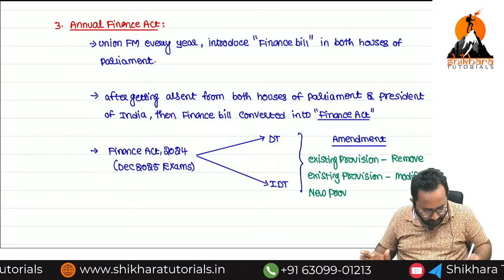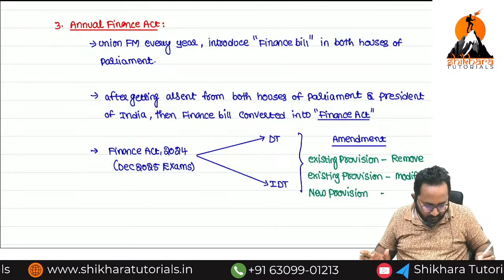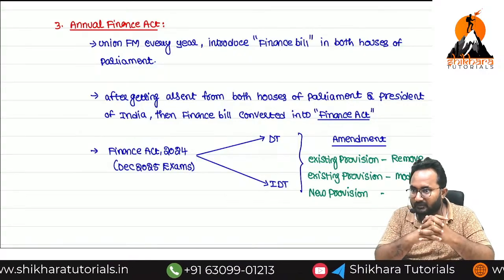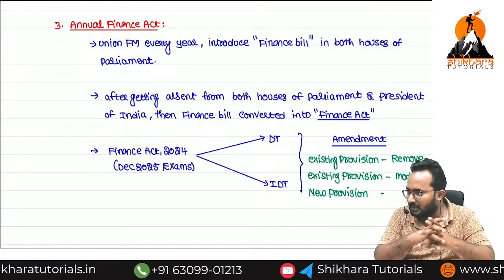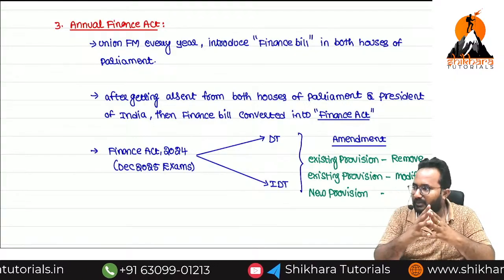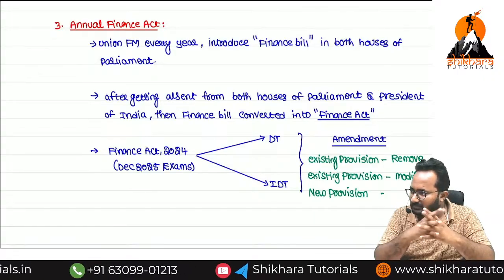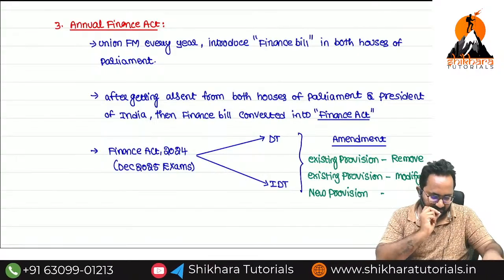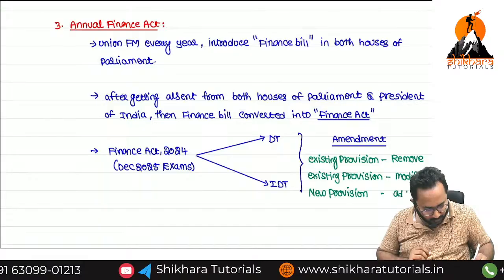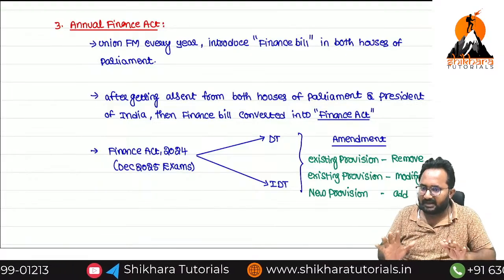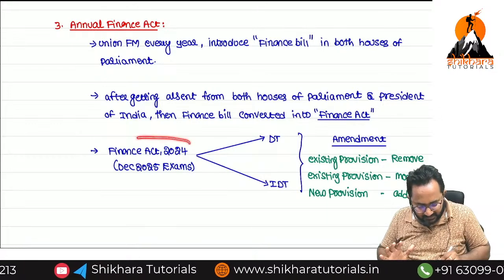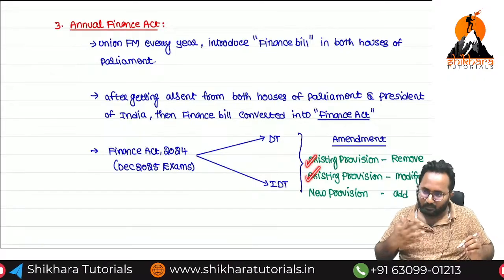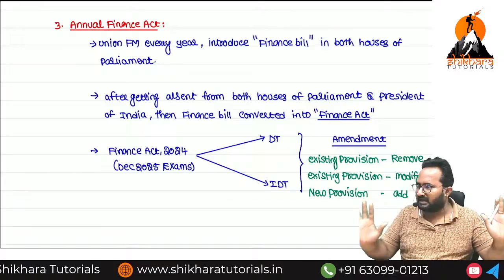Next, they can introduce a new provision. For example, 5 years back we didn't have any online games and online bettings. Now we have online games and online bettings also. Now we want to tax that income also. That's why we add a new provision to our Income Tax Act 1961. These are the only things called an amendment. Because of the Finance Act, every year we get some existing provision removal, some modification, and some new provisions introduced. Are you clear?